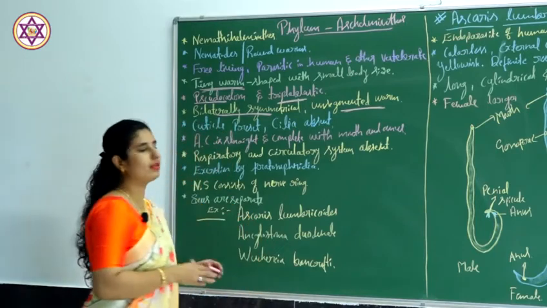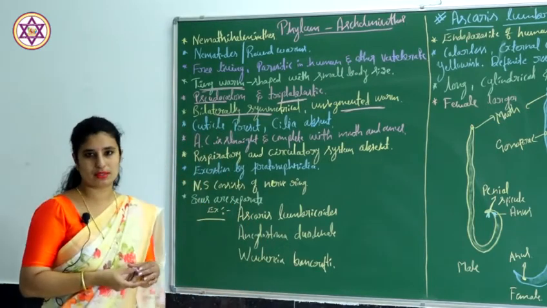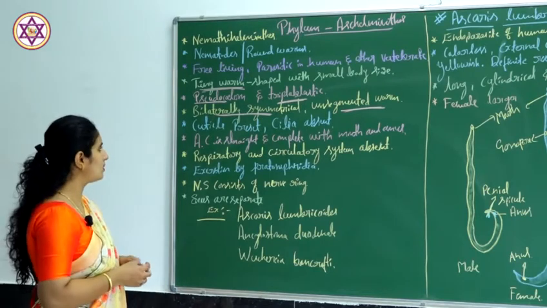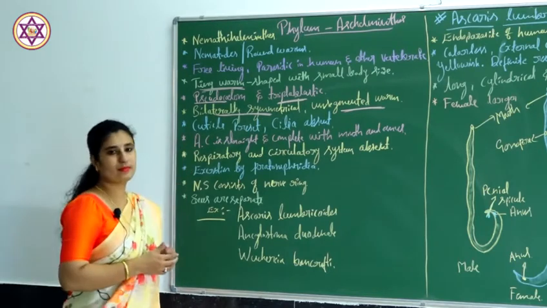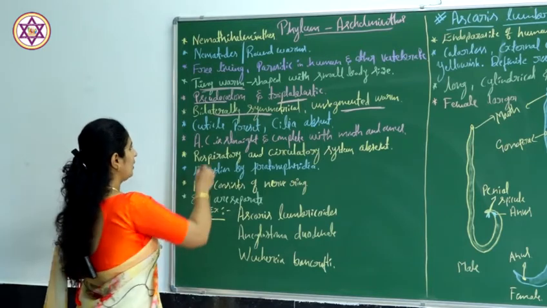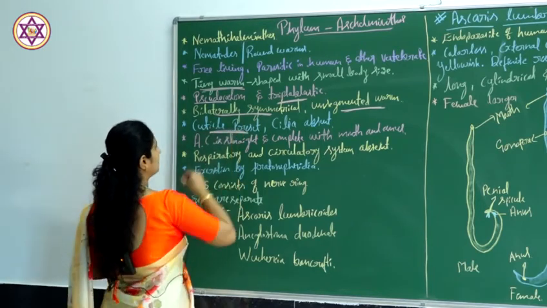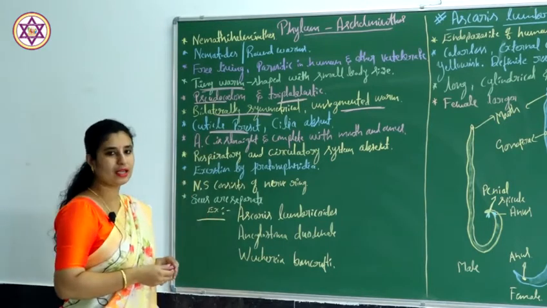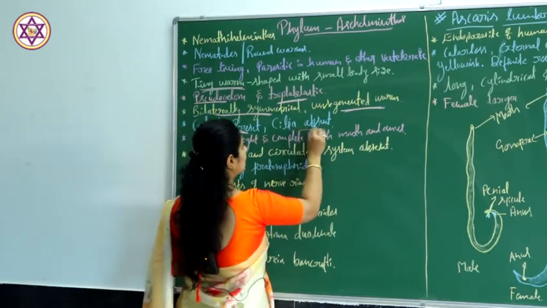So they are nothing but unsegmented worms. The outermost layer of the body is covered by the cuticle, and cilia are absent.